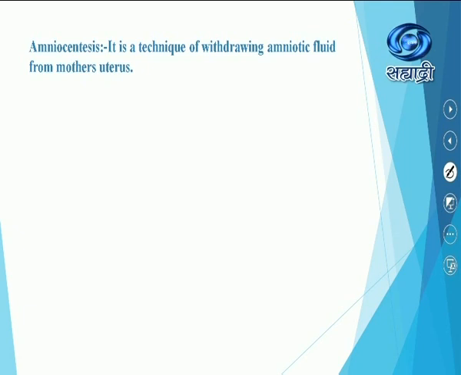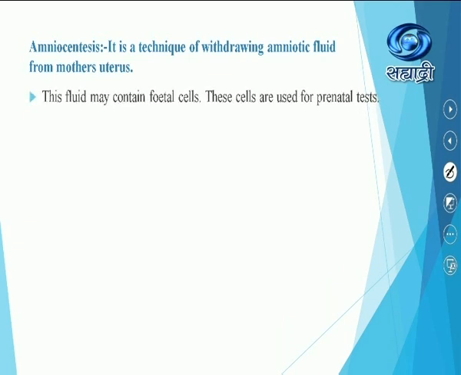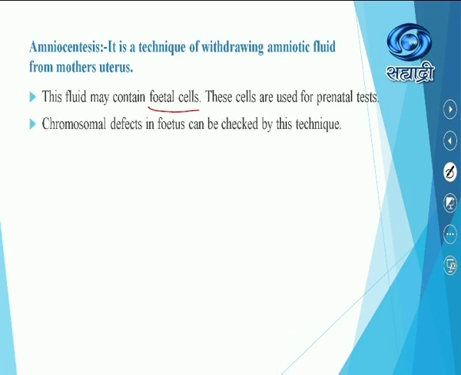Whenever the mother is pregnant, some amniotic fluid can be removed from her uterus. It can be taken out. Because we have seen that the fetus is floating in the amniotic cavity, this amniotic fluid may contain fetal cells. These cells are used for prenatal tests. Chromosomal defects in the fetus can be checked by this technique, because in the fetal cells we get the chromosomes.